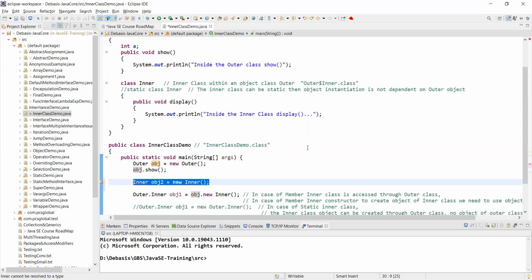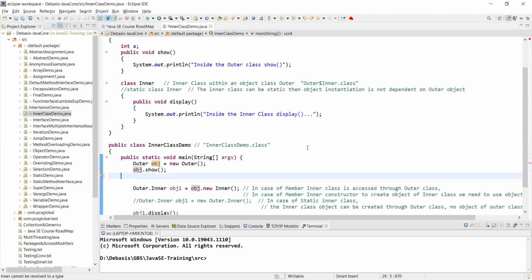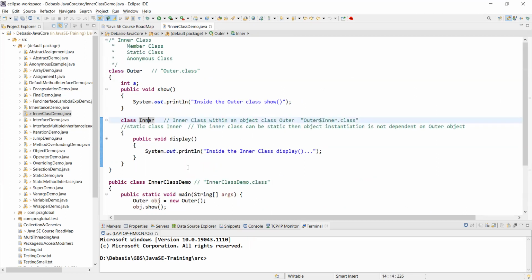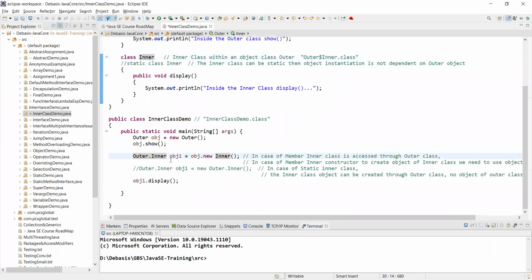Yes, sir. You have to be very clear about that. You can never do that because this is a security policy. Due to security, I cannot create that object directly like this. But I can do it like this. Outer dot inner. That means this is a reference point. I am trying to reference the inner class. How do I do it? Through the outer class. So the class reference is outer dot inner.